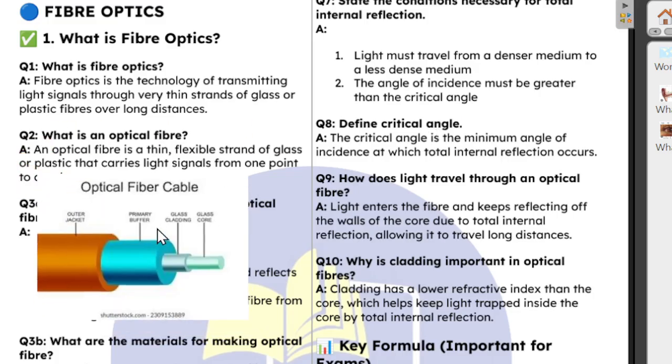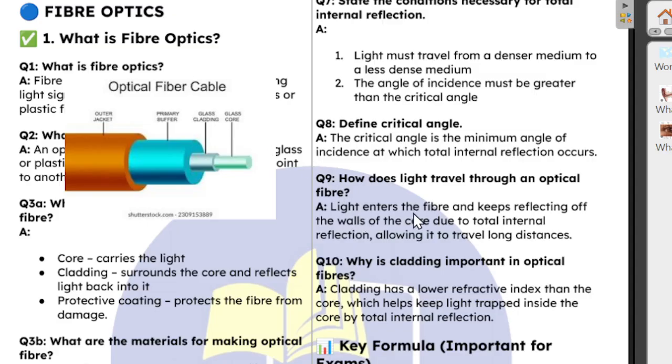Light enters the optical fiber core and keeps reflecting off the wall of the core due to total internal reflection, allowing it to travel through a long distance. As the light inside the core keeps bouncing off the cladding, it is able to travel a long distance.